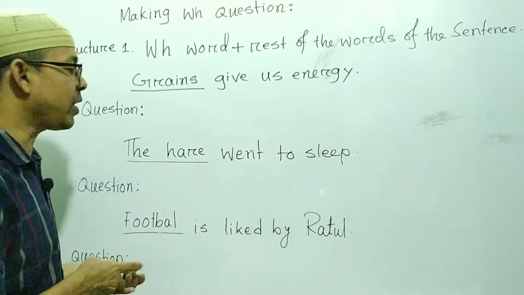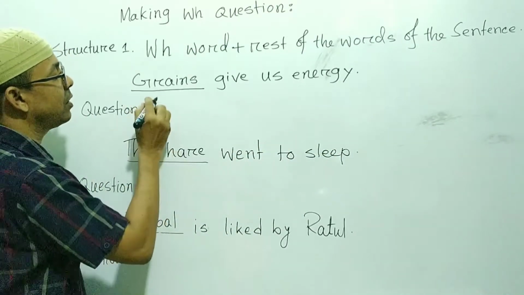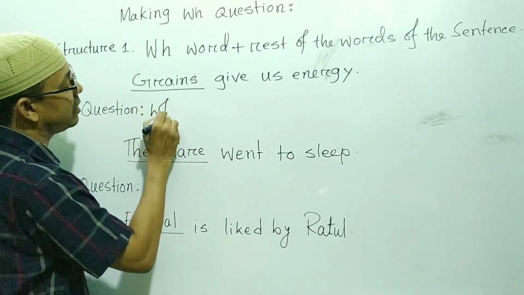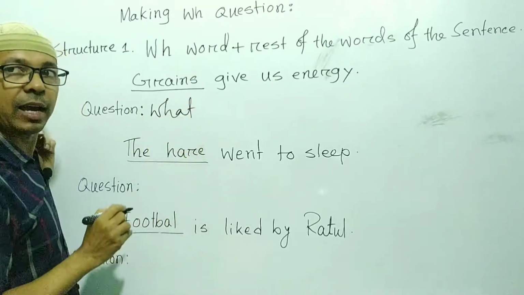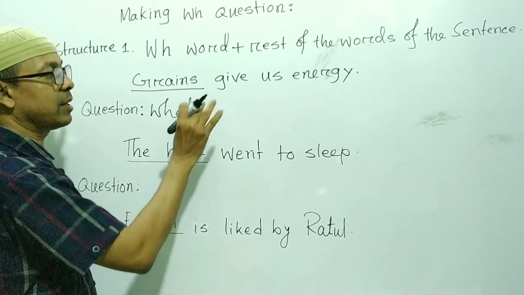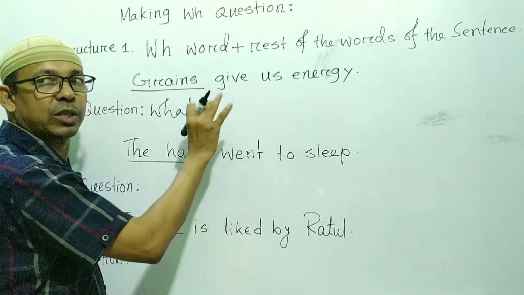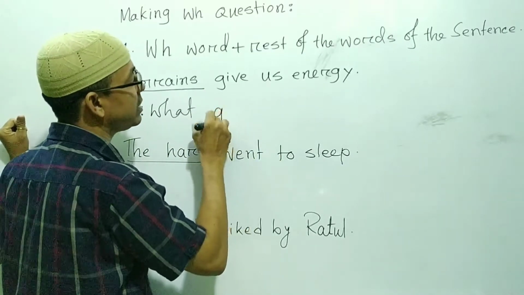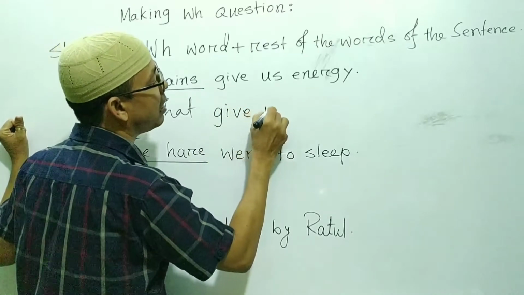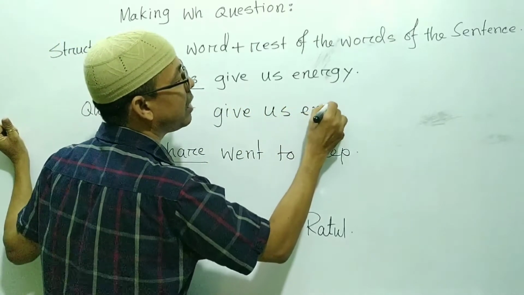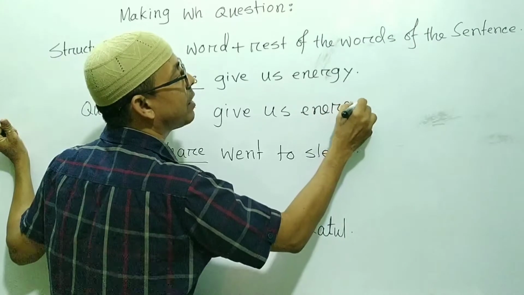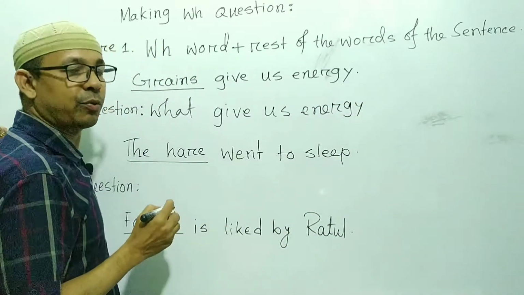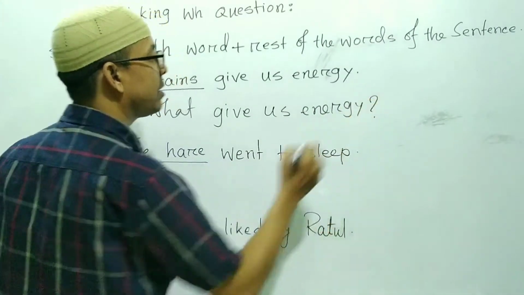This is very easy. So at first write here what, and all the rest of the words of the sentence will be written. So write here give us energy, and at last a question mark should be given.